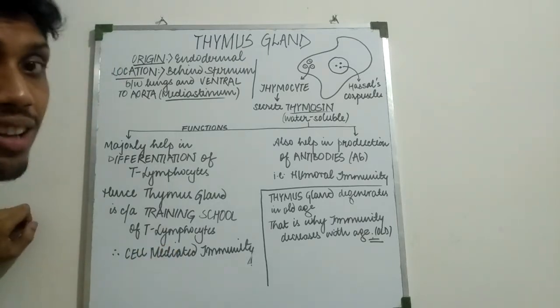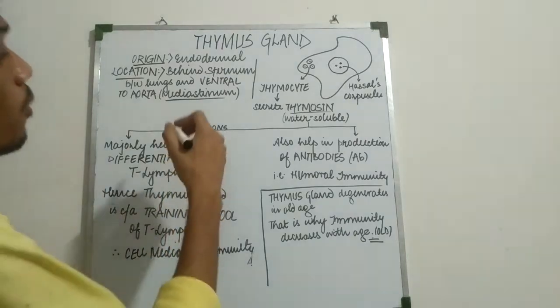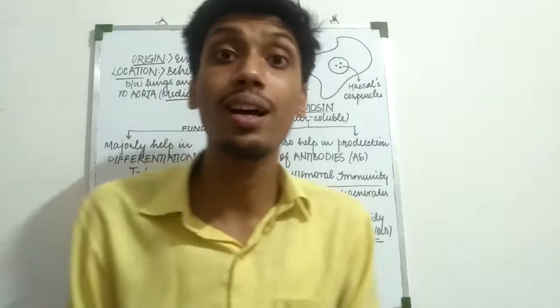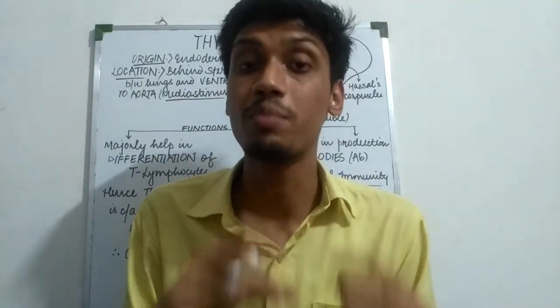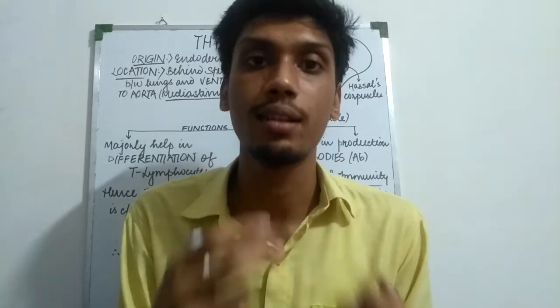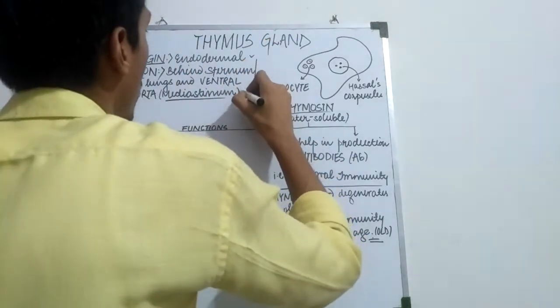So the mediastinum is the place where the heart is present, and ventral to the aorta. The aorta is the largest systemic artery, which pumps the blood. So ventral to the aorta is the thymus gland. So we are done with origin and location.